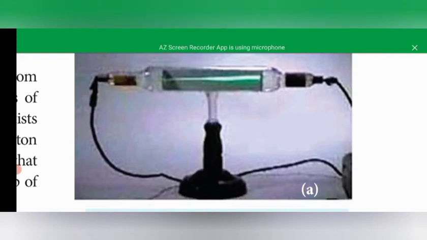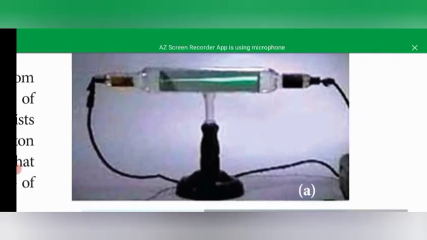It is formed from anode to cathode. When the pressure is further reduced to 0.01 millimeter of mercury, the positive column disappears and forms a dark space. This dark space is called the Crookes dark space. The color is green, as you can see in this picture.